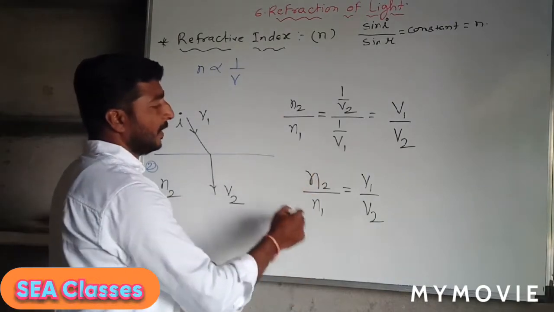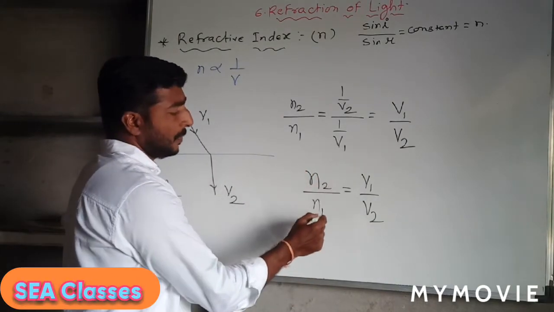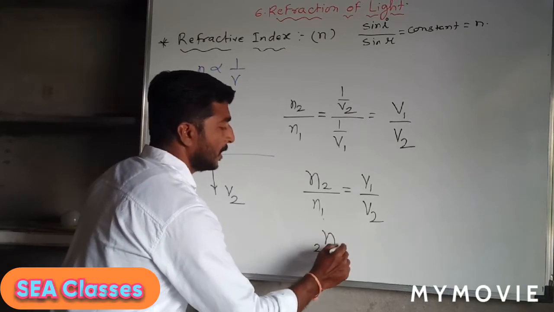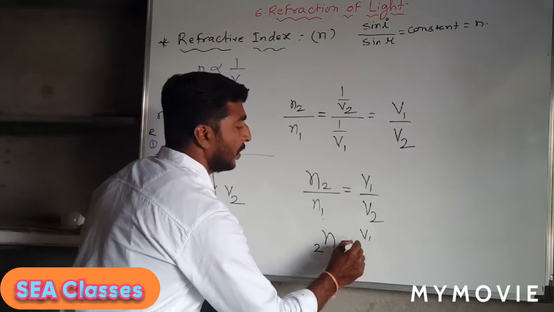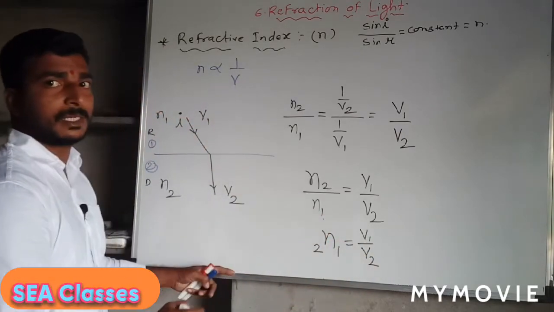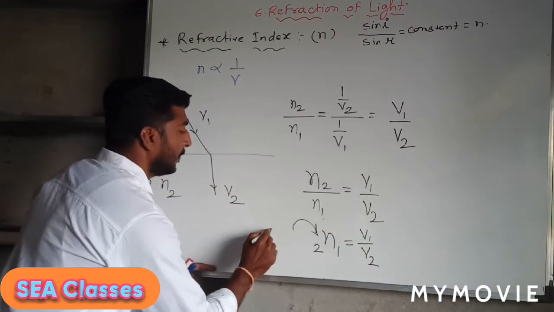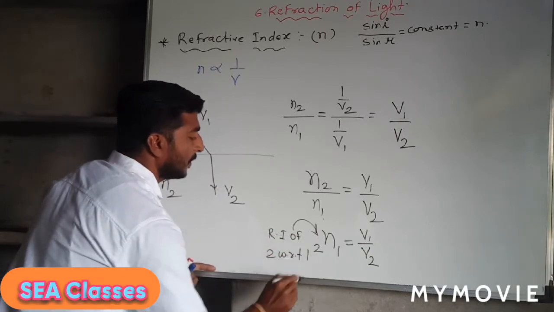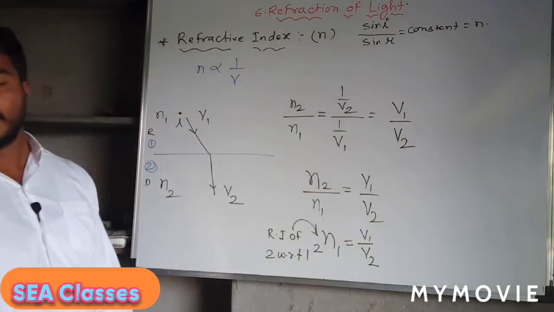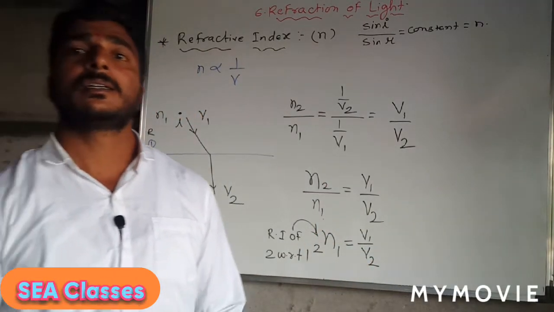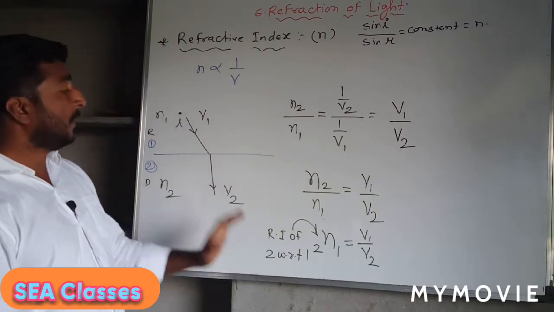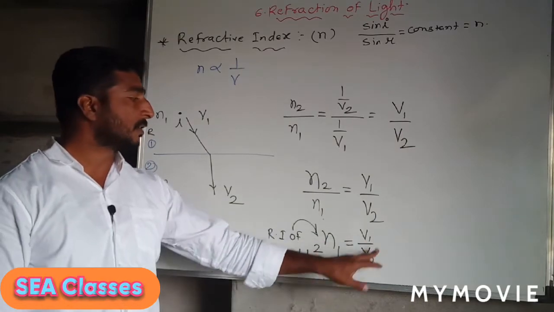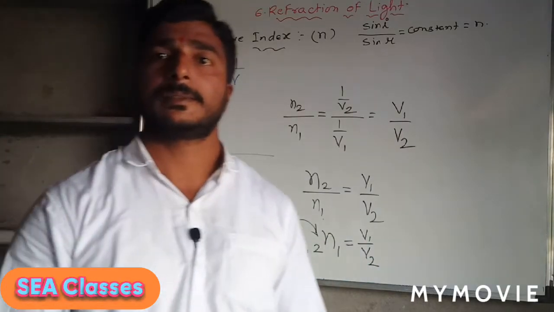So the refractive index of the second medium with respect to the first is equal to v1 upon v2. You can write it in this manner. What does it mean? It means that the refractive index of the second medium with respect to the first is equal to v1 upon v2. In this way you can get the refractive index of a medium with respect to another medium by taking the ratio of the velocity of light.